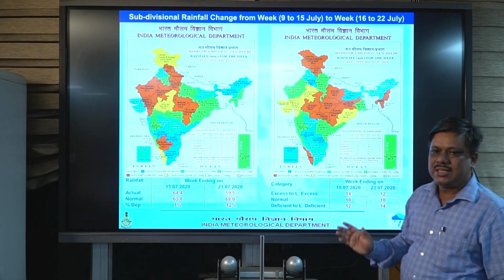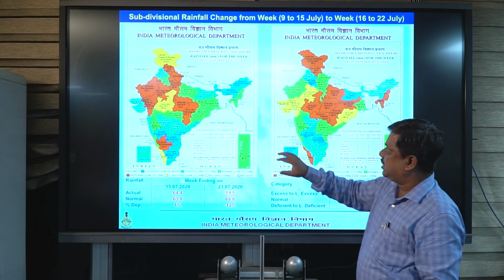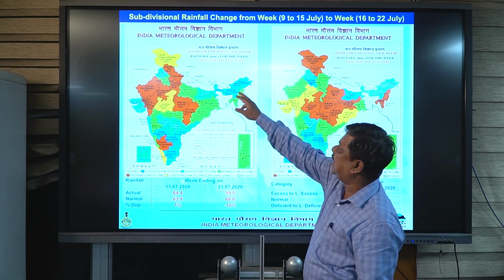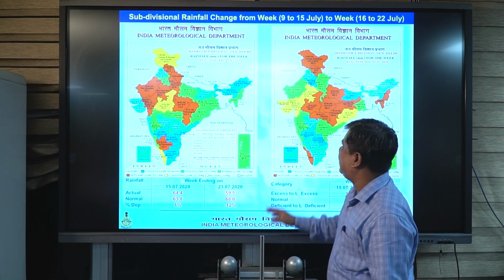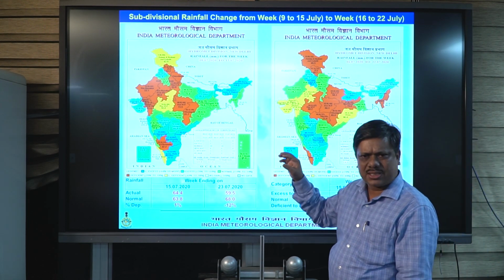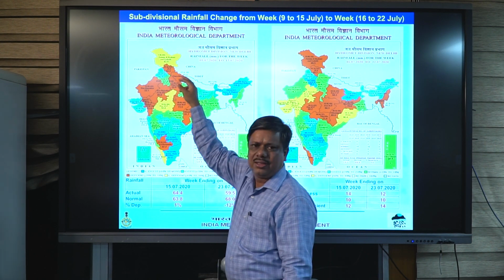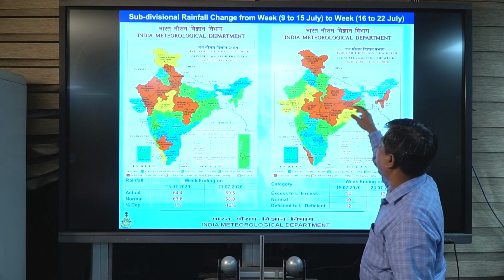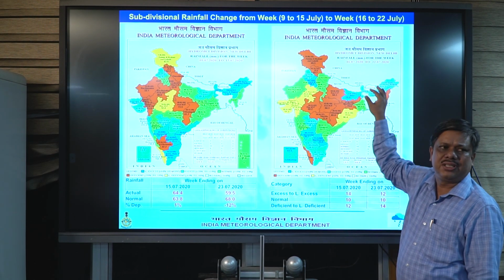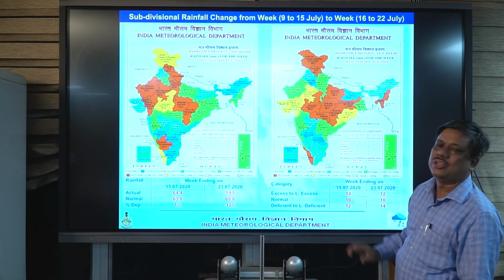Now we can see how the weather behaved in two different weeks. This is the week before last, 9th to 15th July, and this is last week. Here we can see the scenario is nearly similar, but the situation improved over northwest India in this pocket. Moreover, the heavy surplus situation persisted over northeast India, the northern part of eastern India, and as well peninsular India.